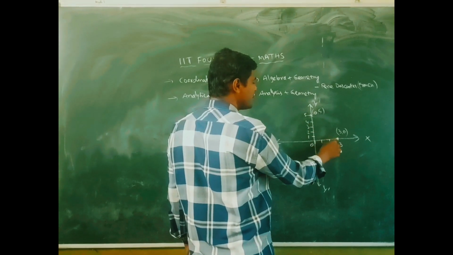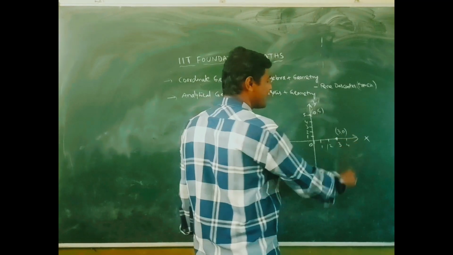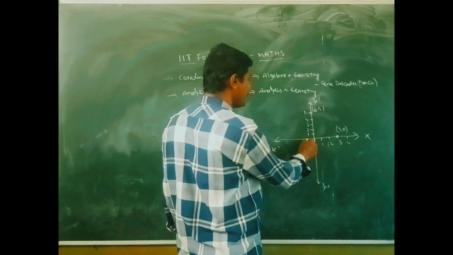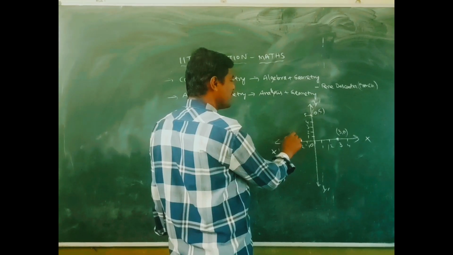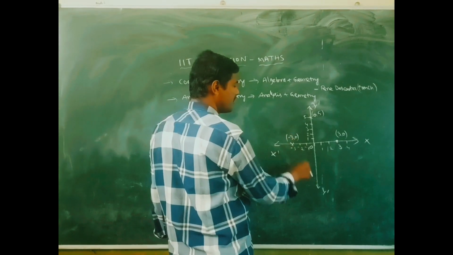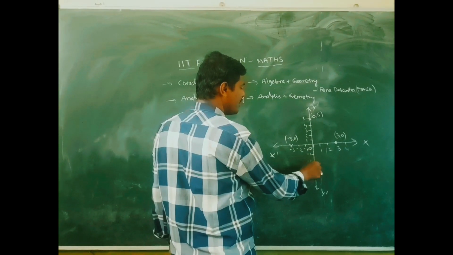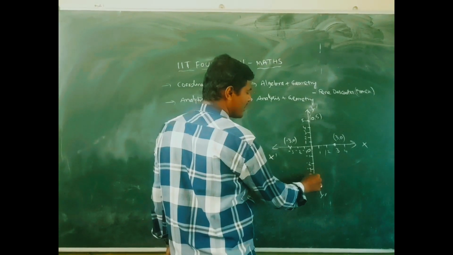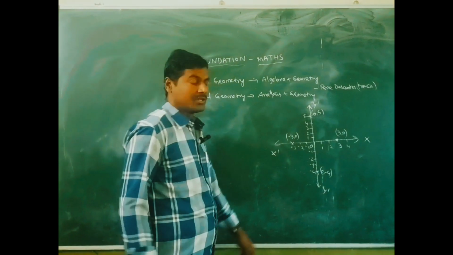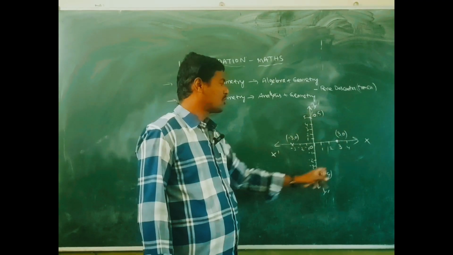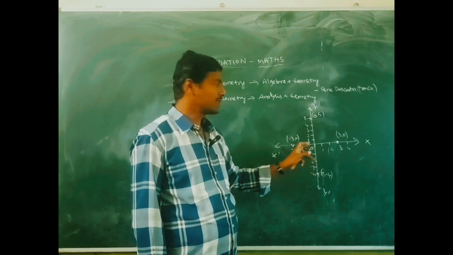We can also take negative values, like minus 3, 0, and 0, minus 4. So this is the coordinate system.